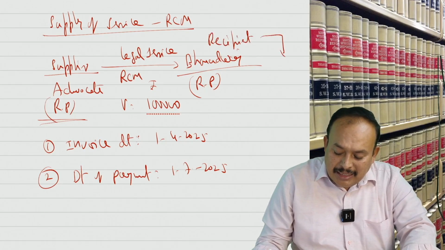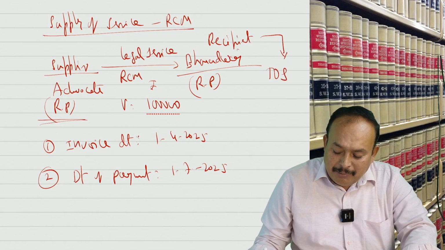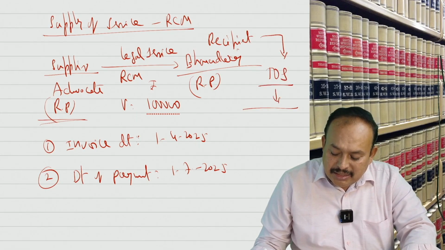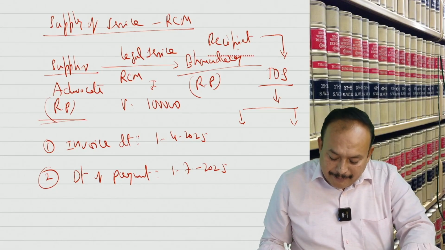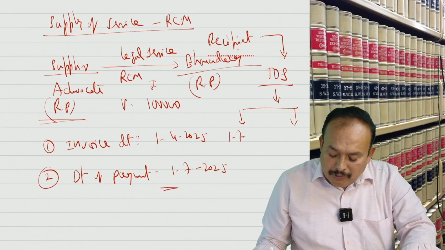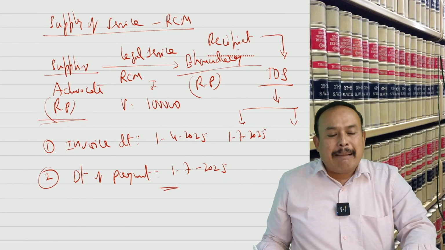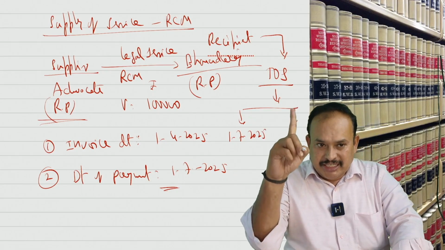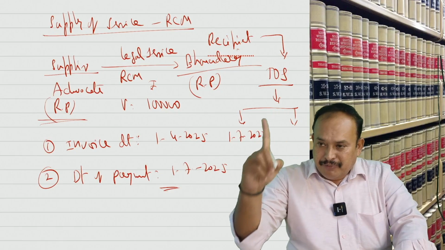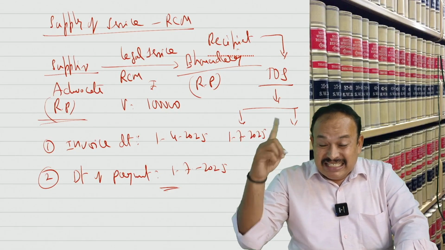Is liable to pay GST. For him, time of supply, 2 categories. One is date of payment. When was the payment made? 1/7/2025. Compare this with the first day that occurs after expiry of 60 days.